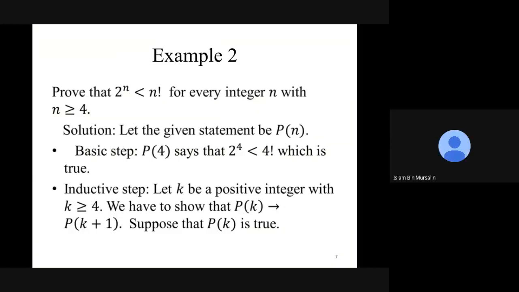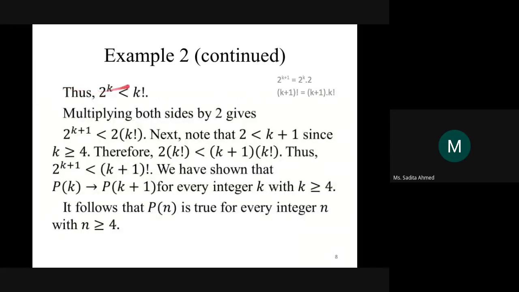2 to the power of k times 2 is 2 to the power of k plus 1. It's the same thing. So 2 to the power of k plus 1, or 2 to the power of k times 2, is less than what? Less than k plus 1 factorial. Exactly, correct. So we can start with the assumption that 2 to the power of k is less than k factorial. We can assume that this is true.